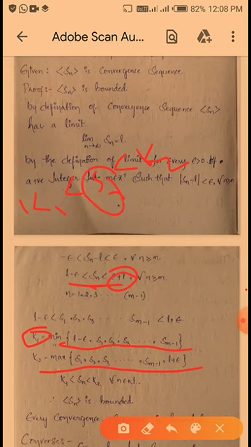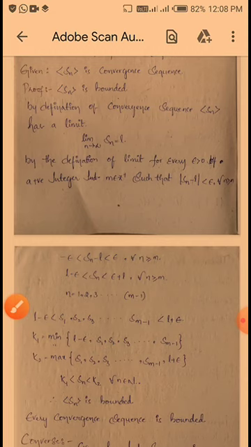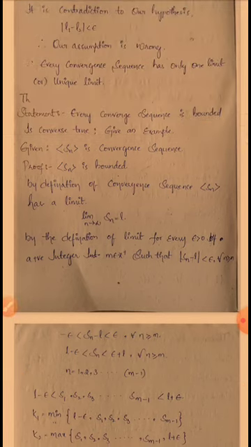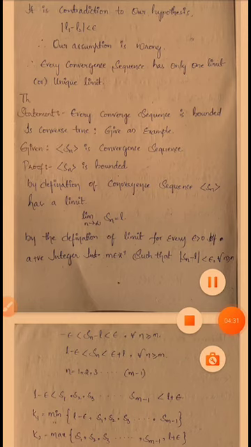So Sn is in between k1 and k2, and k1 is a lower bound of Sn and k2 is an upper bound of Sn. Okay, so that is nothing but Sn is bounded. Once again see here, this is also important for a short answer. Every convergent sequence is bounded. Is the converse true? Give an example.